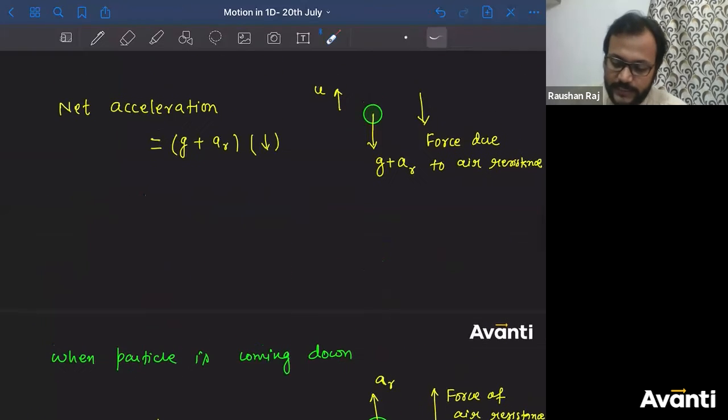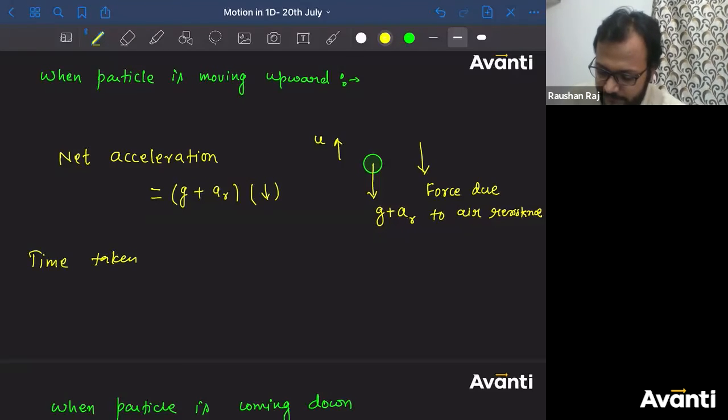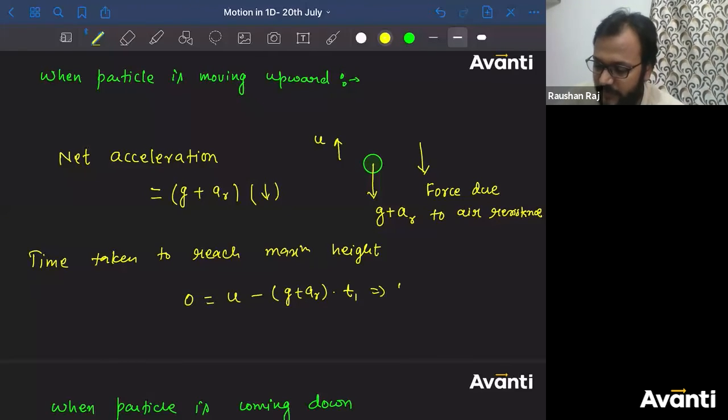Now let's find out the time taken by the particle to reach the maximum height. Answer this. At the maximum height, velocity will be 0. Initial velocity, let's say U, minus the acceleration, which is G plus AR, into time, let us say T1. So what is the value of T1 here? T1 will be U divided by G plus AR. This is the T1 value.